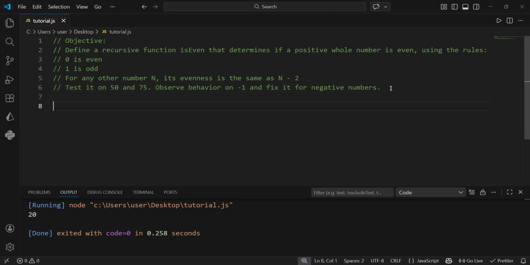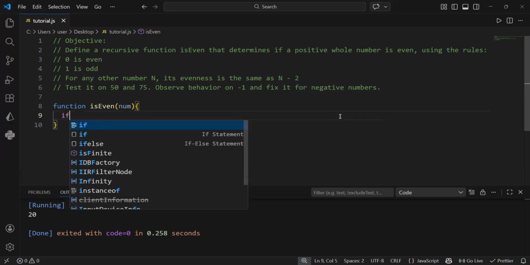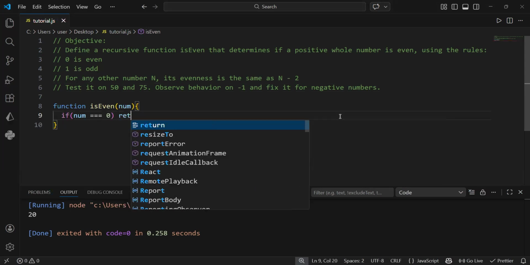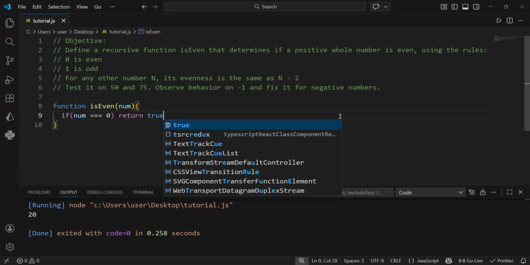So let us go on and implement this function. I will create a function is even. It will take a parameter. I'll call it num. Now the first rule said that if it is 0, we should return true or false or even. So is even is going to return a Boolean value. So I will say if num is equal to 0, what do I want to return? I will return true. I'm returning a Boolean value here.